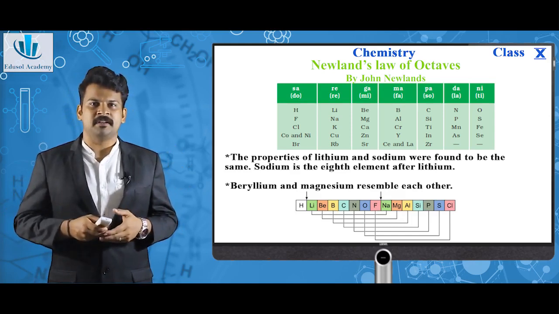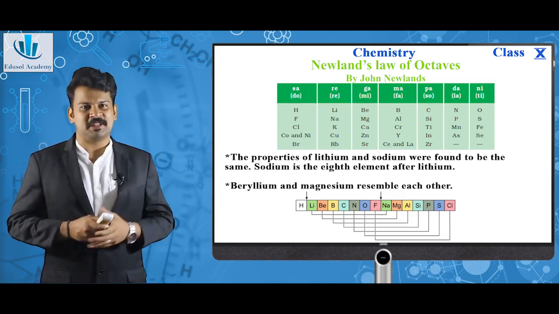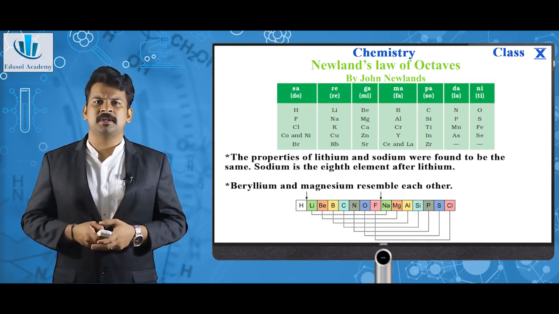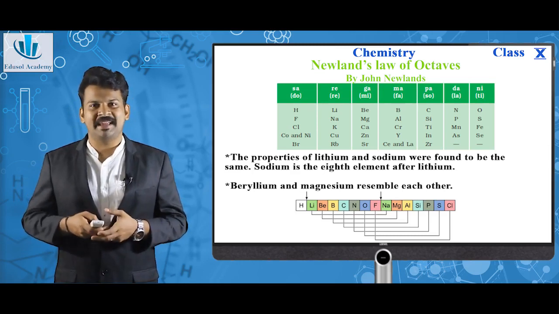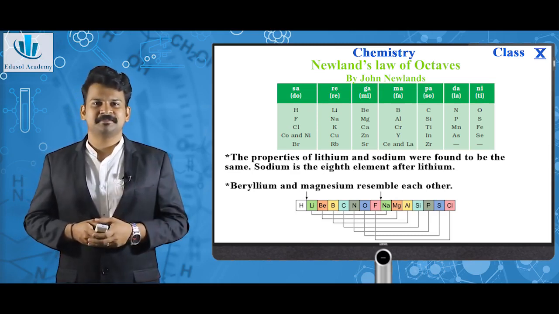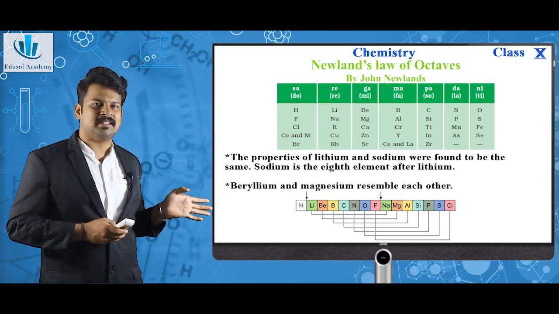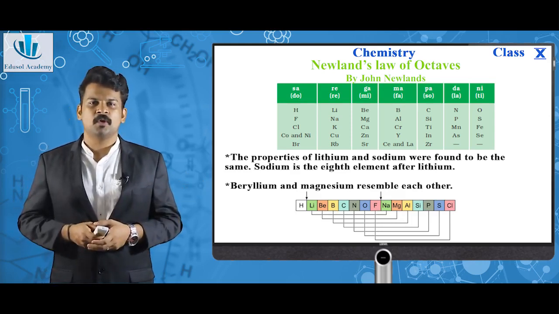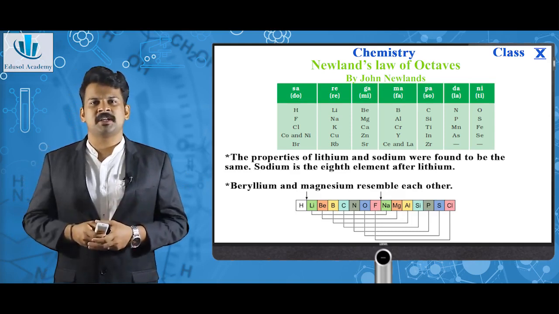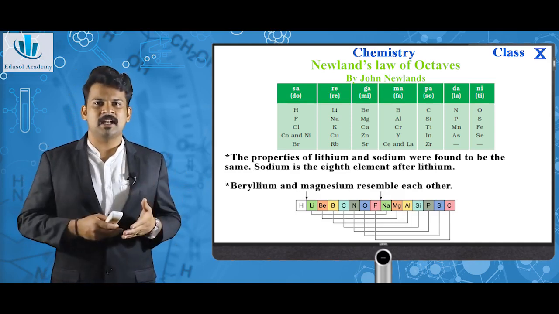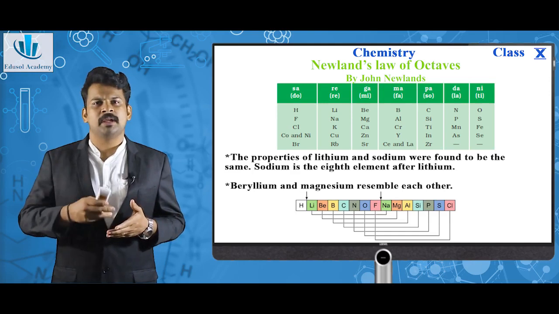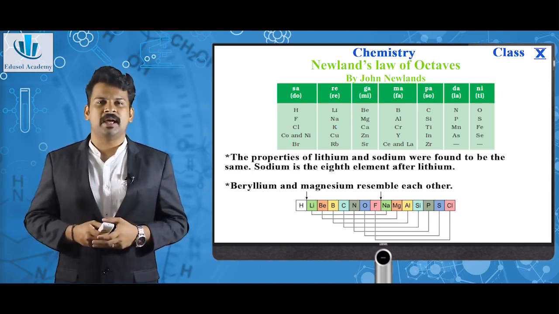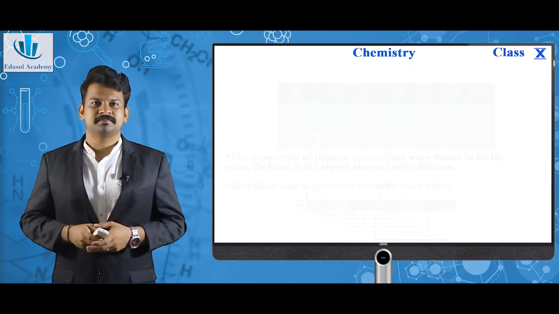Similarly, this happened with these elements you can see in the picture. The properties of lithium and sodium were found to be the same. Sodium is the 8th element after lithium. Similarly, as you can see down, beryllium and magnesium resemble each other. So, in each case, he observed this peculiar thing. Every first element showed a property similar to the eighth element coming after the first. This was called Newland's Law of Octaves.